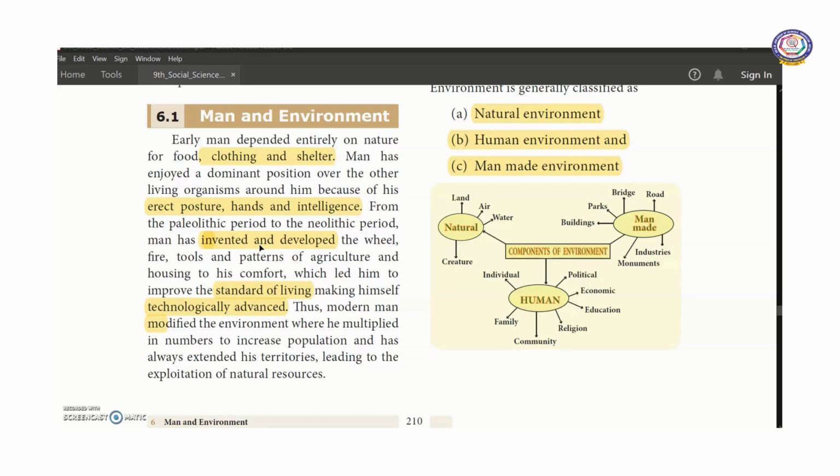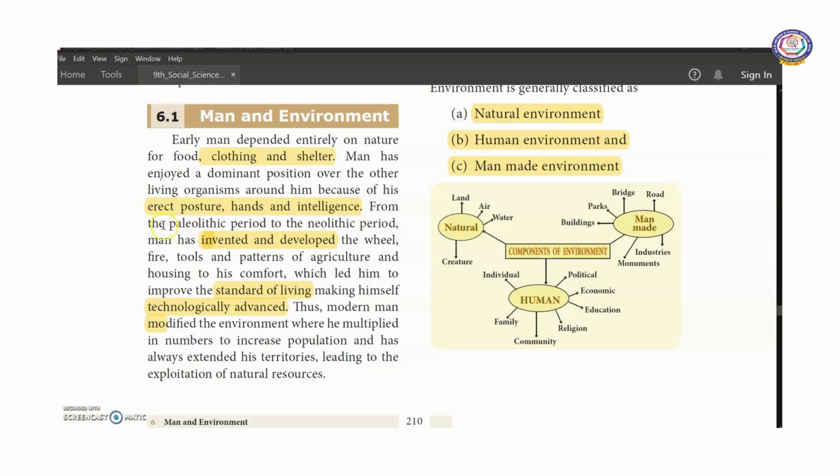Physically, only human beings have erect posture even today, and we have hands and intelligence. We have sixth sense. We have thinking power. We can find out the difference between good and bad, etc.